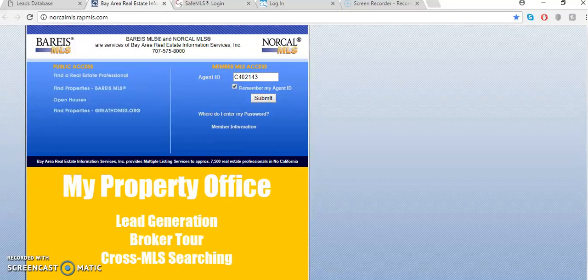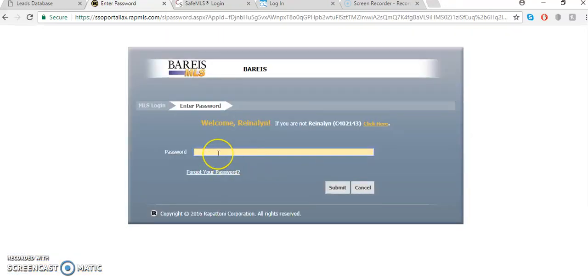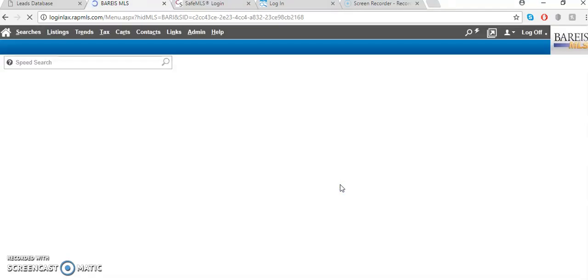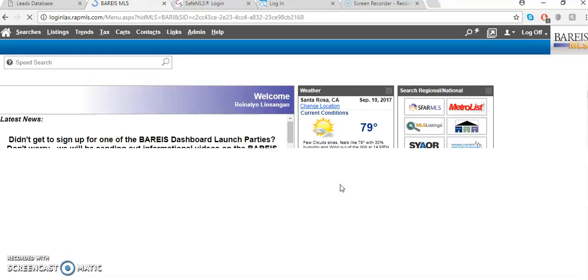To access BAREIS, if you click on the link that I provided you, it's going to direct you to the login page. And that's where you have to put in your agent ID. That's going to be provided to you. You click submit. And then you put in your password. Hit submit. And that's how BAREIS looks.